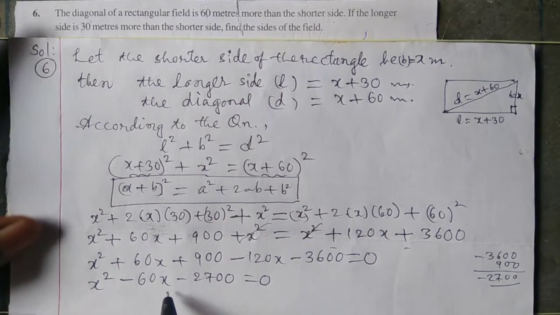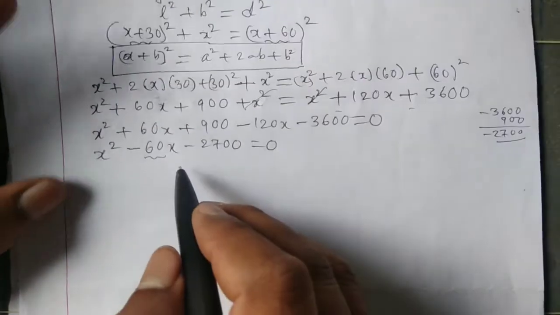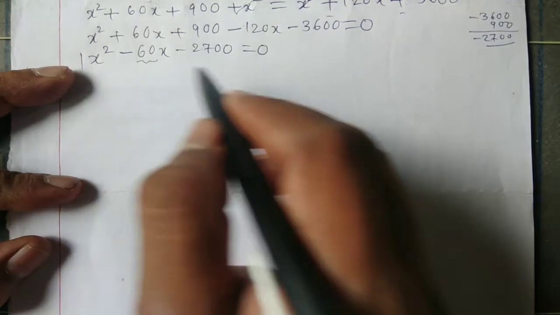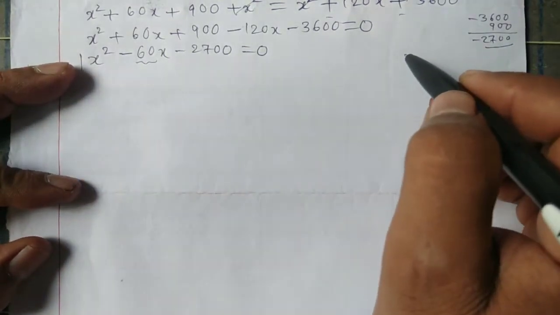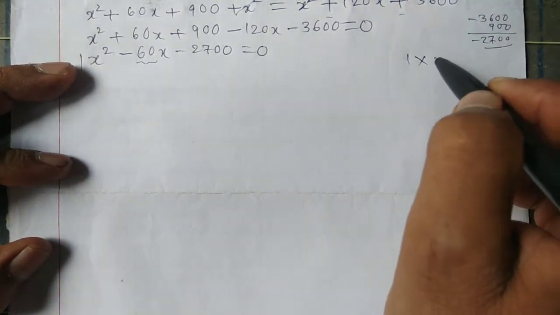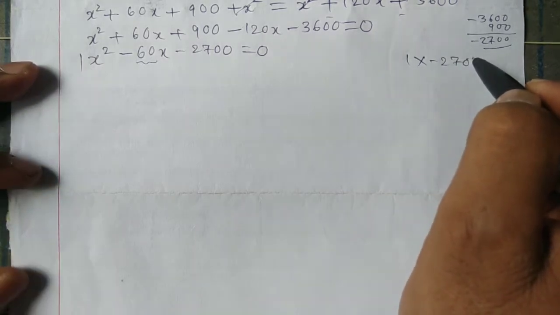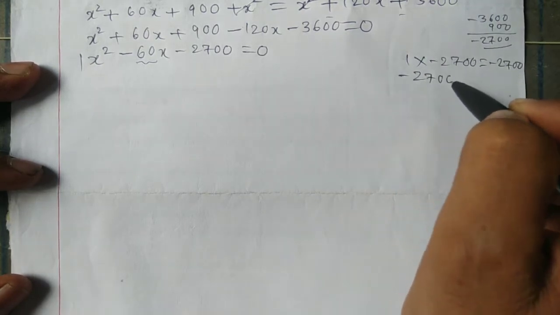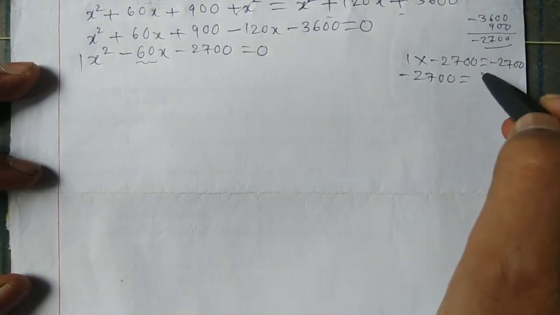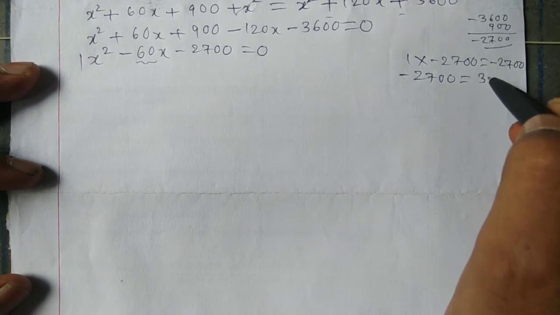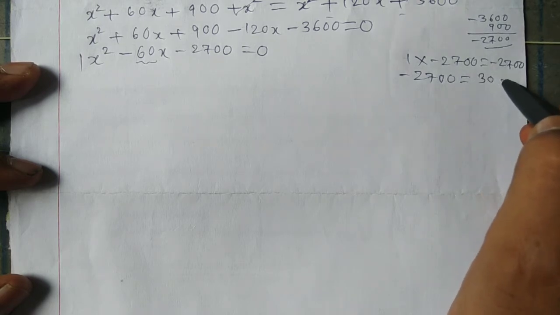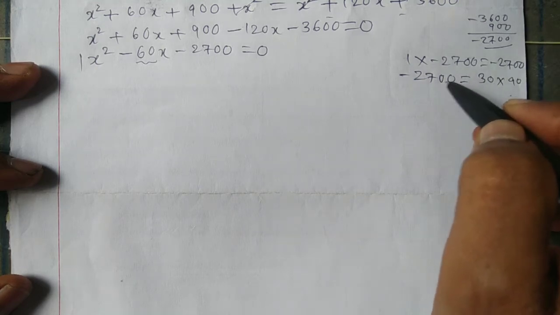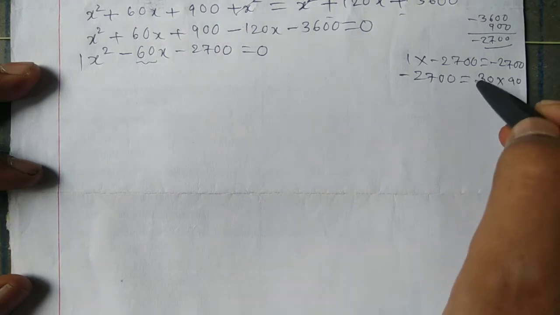We have to split this middle term to find the x value. That's why we can do like this. 1 into minus 2700 is equal to minus 2700. Minus 2700 is equal to 30 into 90, since 3 nines are 27, so 2700.